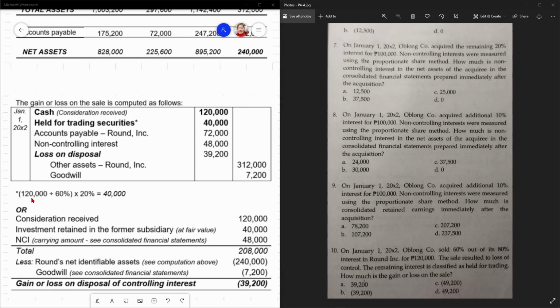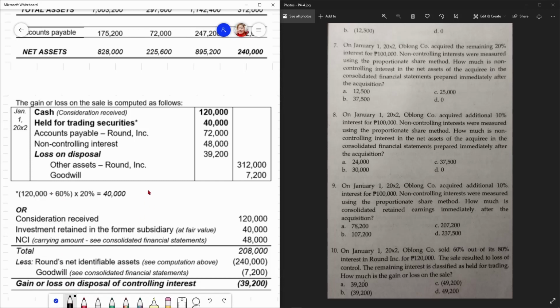Kasi round up mo to, di ba? 120,000 divided by 60%, it will pertain na yung total value, di ba? Is 200,000, di ba? Yung fair value. And you're selling it for 120,000 for the 60%. So, kung yung total value niya is 200,000, then makakakuha ka pa ng remaining of 20%. So, 40,000 yung fair value niyan. Kaya 40,000 yung i-record mo.